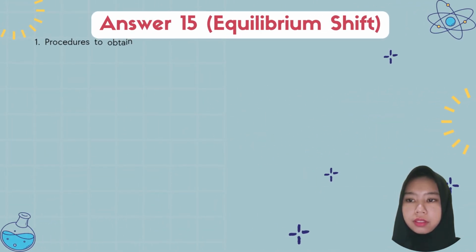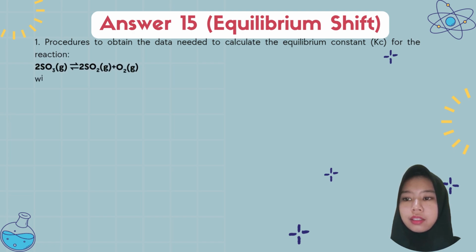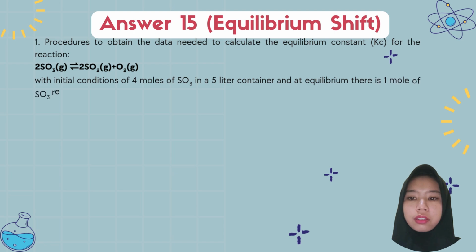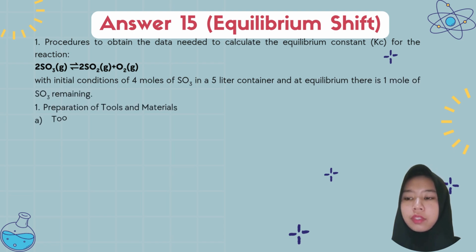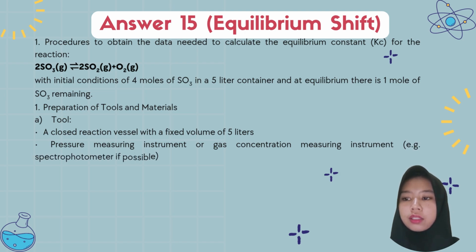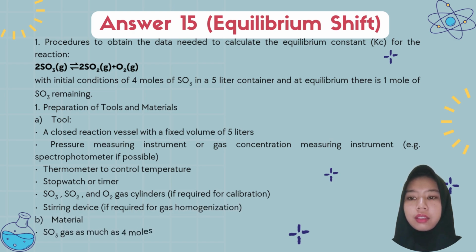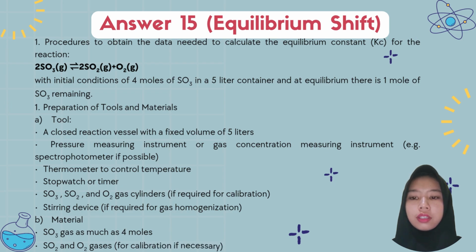Answer 15. Equilibrium shift. The procedure to obtain the data needed to calculate the equilibrium constant, or Kc, for the reaction 2SO3 ⇌ 2SO2 + O2. The initial condition is 4 moles of SO3 in a 5-liter container, and at equilibrium there is 1 mole of SO3 remaining.